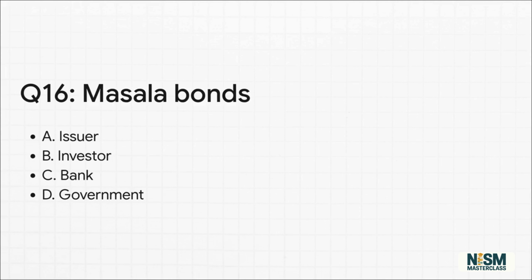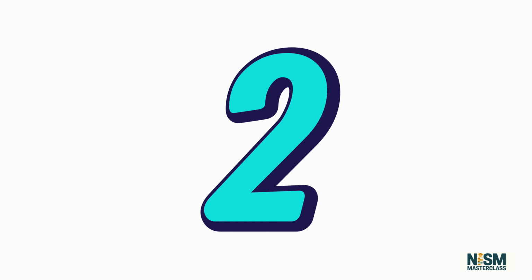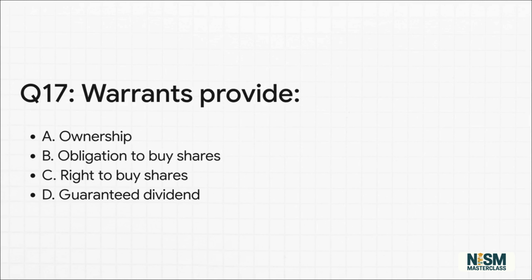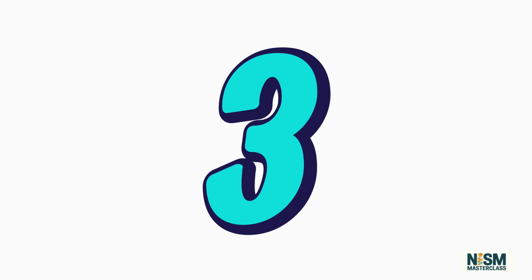Question 16. Masala bonds transfer currency risk to the issuer, investor, bank, or government. The answer is B, the investor. Because Masala bonds are denominated in Indian rupees but issued abroad, the investor bears the risk if the rupee happens to depreciate. Question 17. Warrants provide ownership, obligation to buy shares, right to buy shares, or guaranteed dividend.